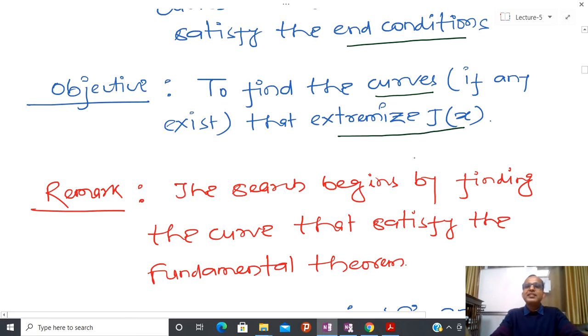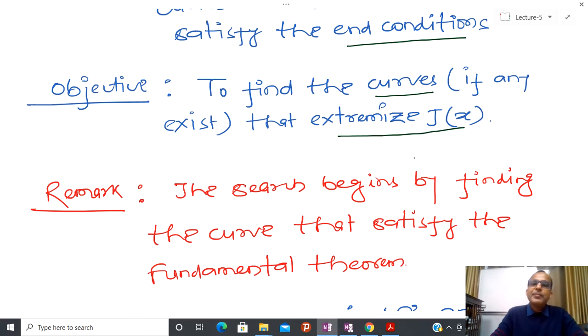So I have fixed J(x), and after that I start finding the curve. But if my problem is not properly formulated or my J(x) is not proper, then the solution will not exist, the curve will not exist.